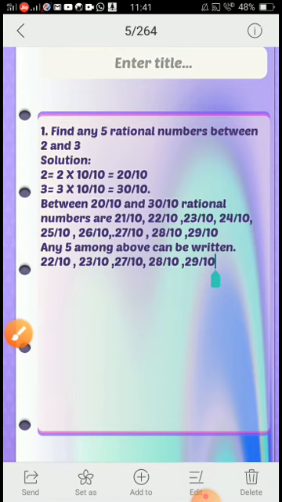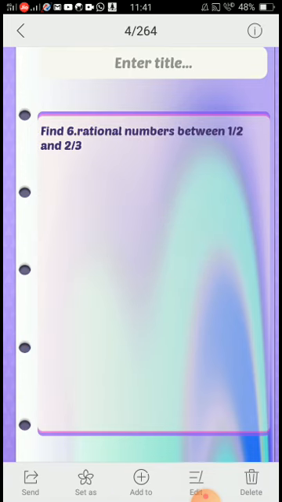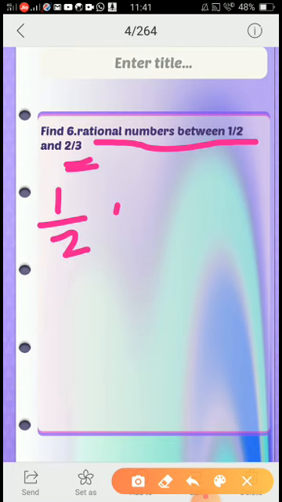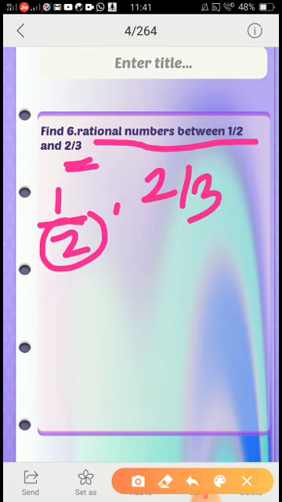Using the same method, if the question is to find 6 rational numbers between 1 by 2 and 2 by 3. Now here the first number is 1 by 2 and the second number is 2 by 3. What is our first step? Check whether the denominators are the same or not. Here the denominator is 2 and here it is 3. So the denominators are not the same.